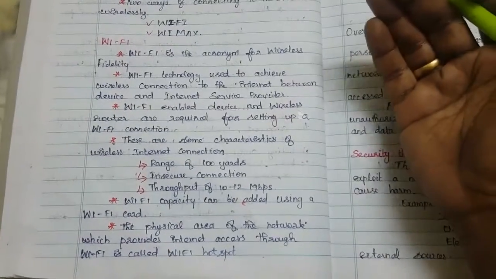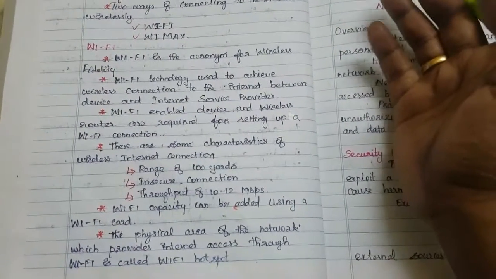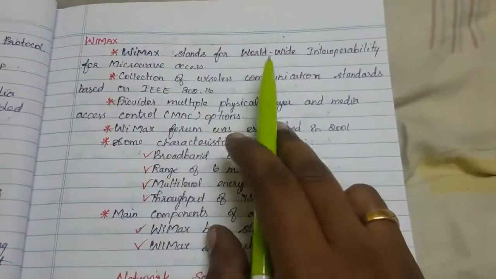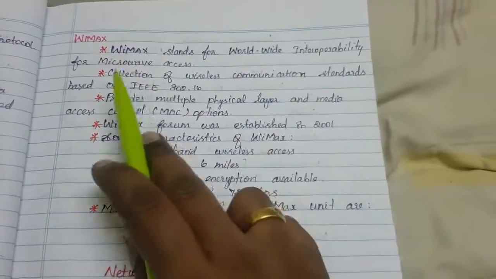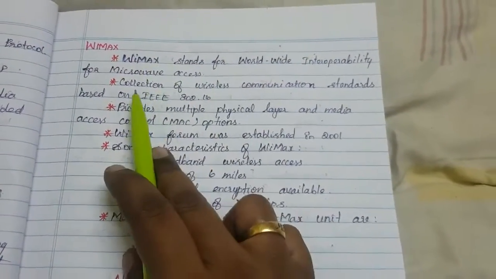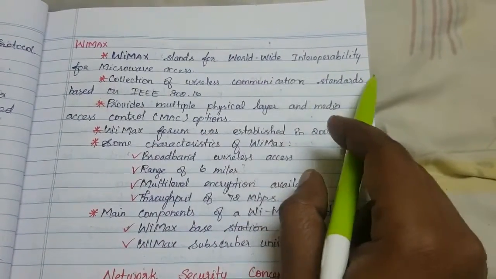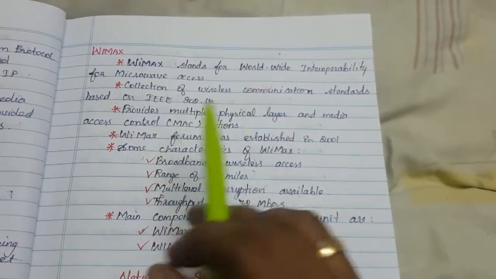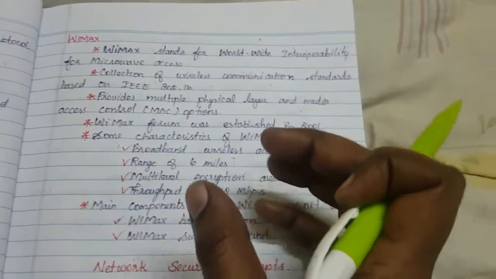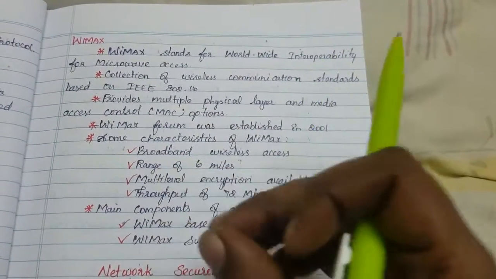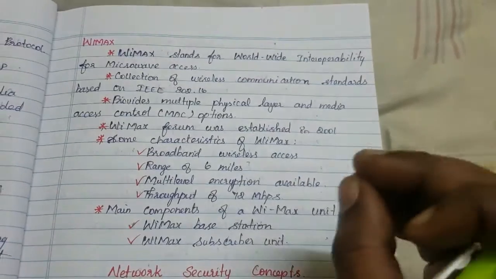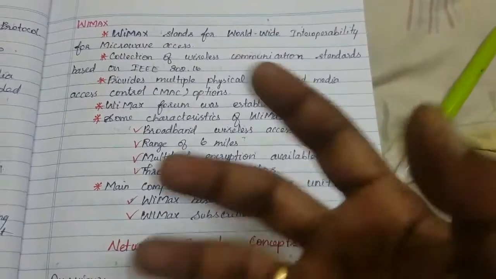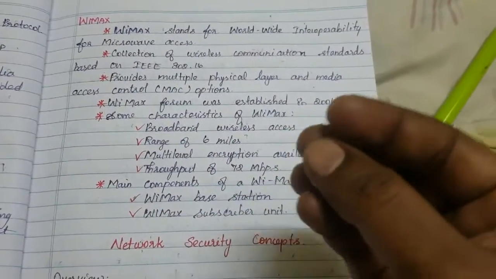Now we will look into WiMAX. WiMAX stands for Worldwide Interoperability for Microwave Access. Here also we are using microwaves. WiMAX is a collection of wireless communication protocols designed by IEEE 802.16. Wherever communication is established, we need some rules and regulations.